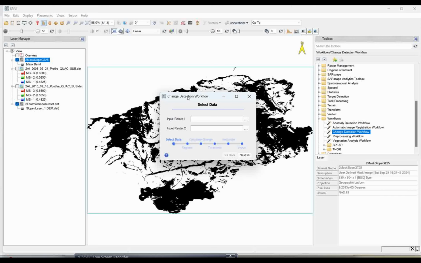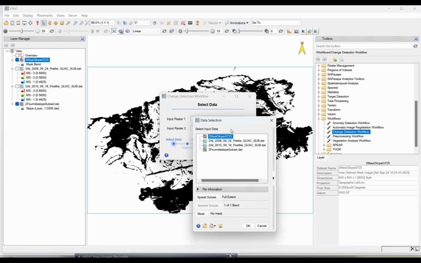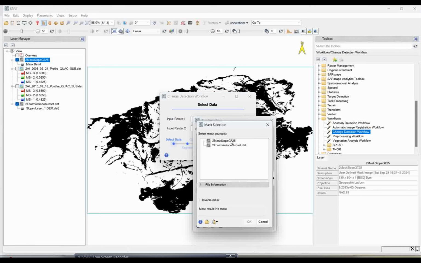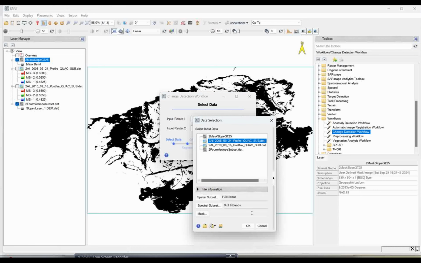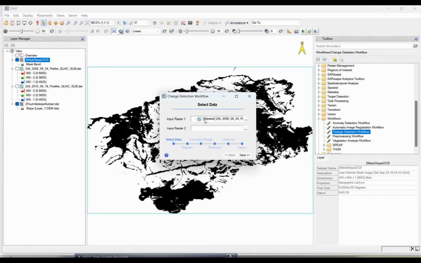Now for the input raster and output raster, I need to give my input. The pre-fire incident data I am going to select as raster file 1. This is the pre-fire, and over this you want to apply the mask. So click on the mask and select the mask slope GT which you created. Simply click on OK, and click on OK. Now it's a mask tool. This is for the pre-fire.